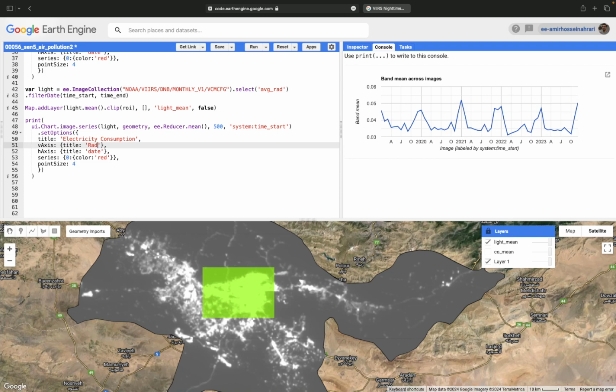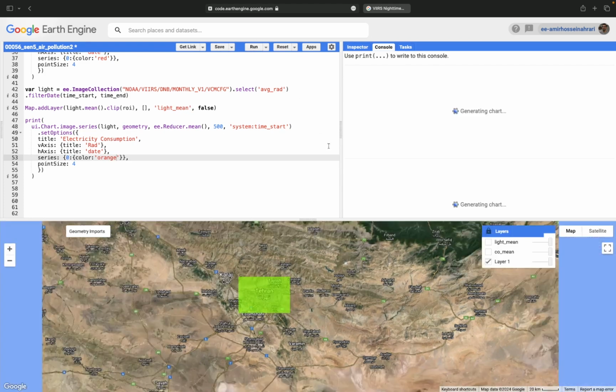That is what radiance means in this product. And also the horizontal axis is date, and the color could be orange. I think it's good. Save your code first and run it again.